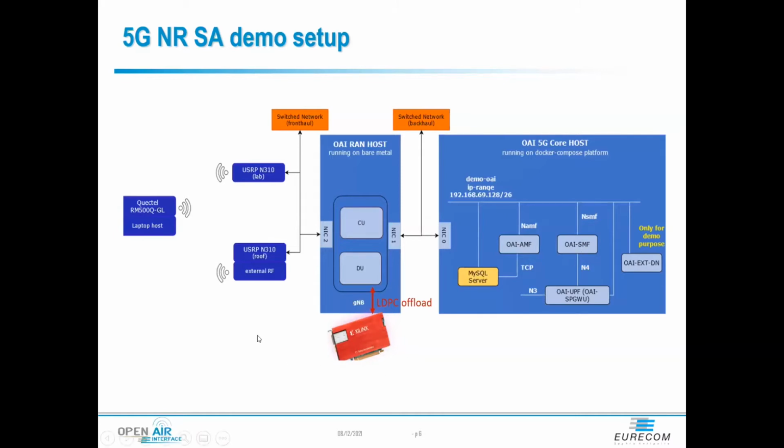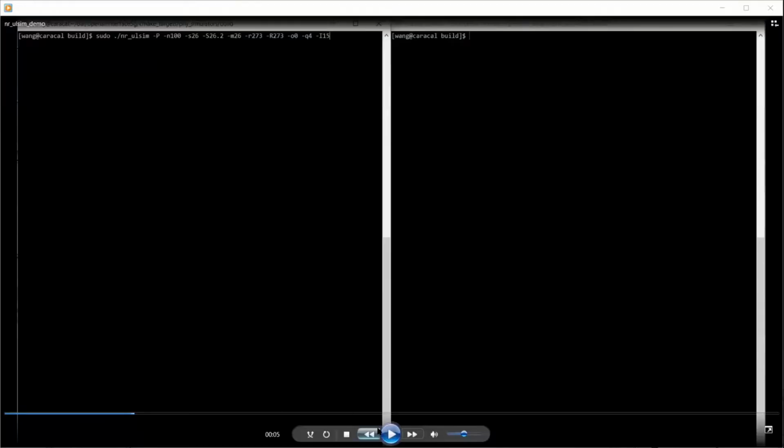For the UE equipment, we are using Quectel. And the T1 offload is used for the channel decoding. So let's start the demo. This is the recorded one.